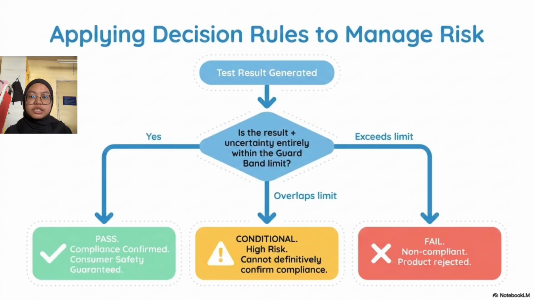We manage the process using objective decision rules. A clear pass means the result and its uncertainty are entirely within the safe zone, so compliance is confirmed. Second one, a conditional status means the range overlaps the boundary, presenting too high a risk to approve. And the last one, a definitive fail, means the result exceeds the limit entirely and the product is rejected.